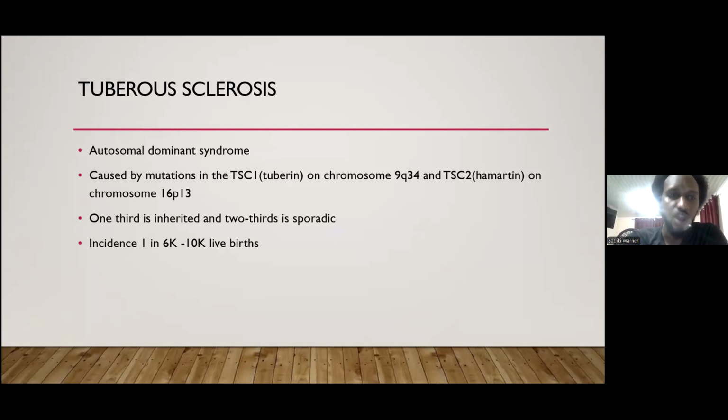Now, one-third of the patients have inherited disease, and in two-thirds of the population, it's sporadic. So there's a more sporadic mode of inheritance as opposed to inherited. The incidence is usually 1 in 6,000 to 10,000 live births.